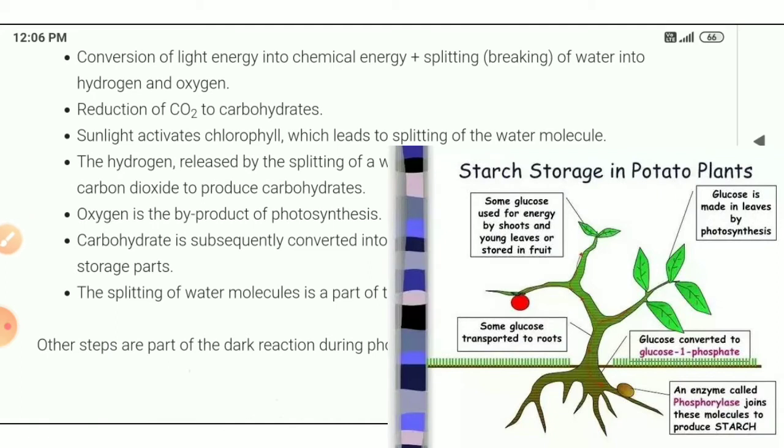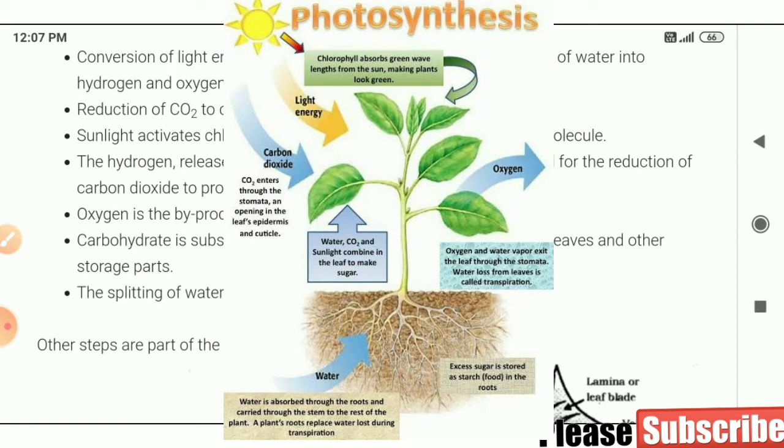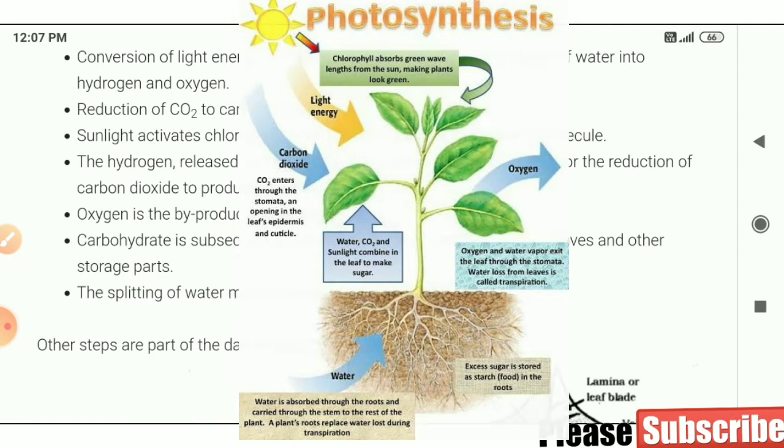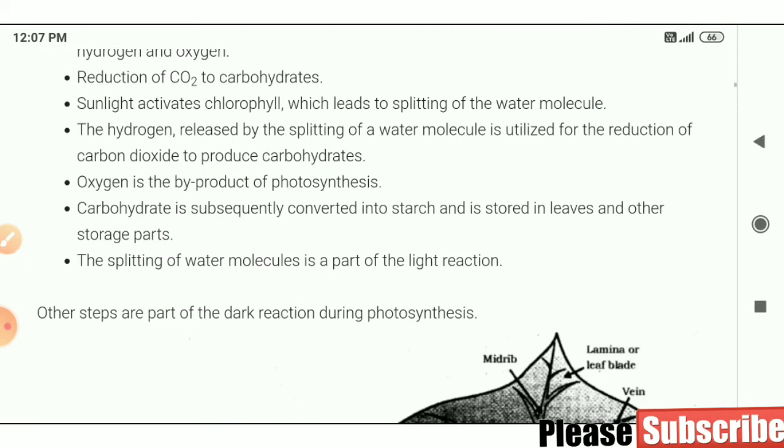Carbohydrate is subsequently converted into starch and is stored in leaves and other storage parts. We all know that food is stored as starch in plant's parts. Starch is a polymer of glucose. Glucose is a monomer and starch is a polymer. So when so many glucose molecules are synthesized in the plant's body, they combine and are stored as starch in different parts.